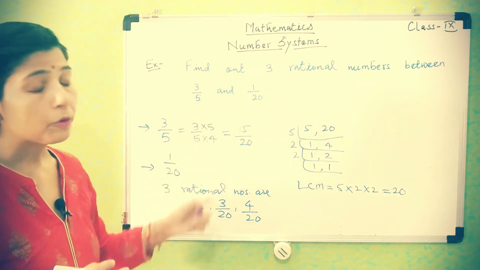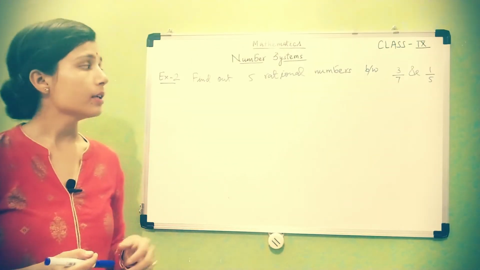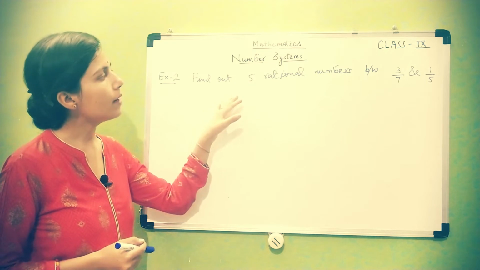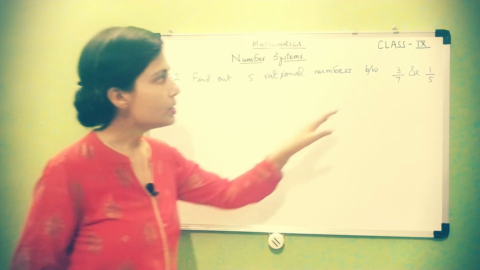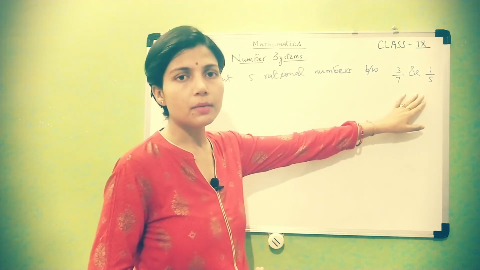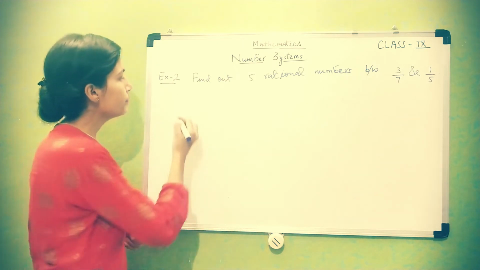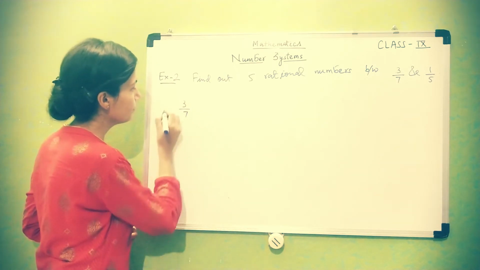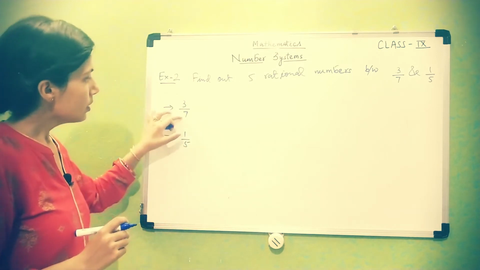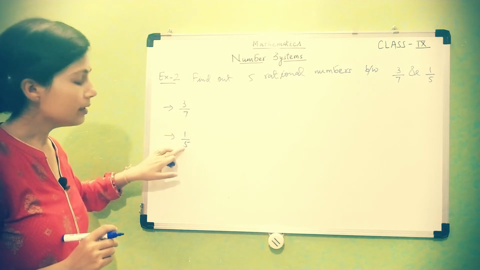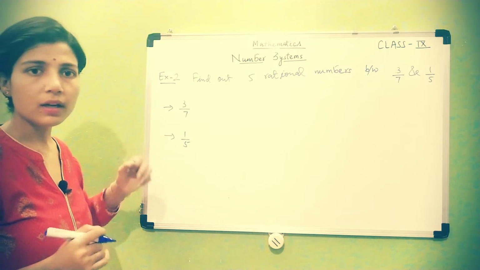So students, this type of questions come in your exam in 2 or 3 marks. Okay, so students, next example is find out 5 rational numbers between 3 upon 7 and 1 upon 5. These two are rational numbers because they are written in the form of p upon q. So 3 by 7 and second one is 1 by 5. Here denominator is 7 and here 5. Two are different. It means you have to take their LCM.